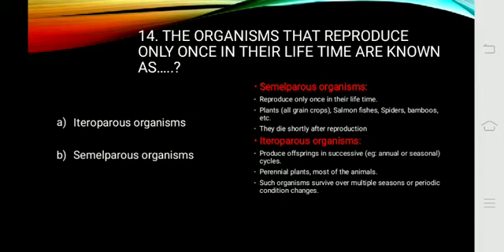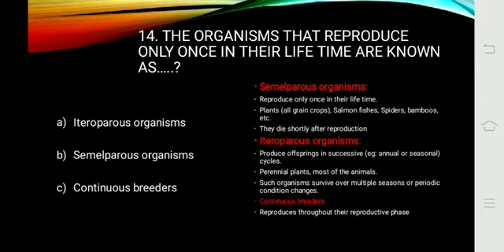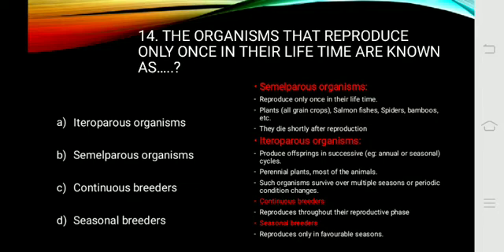And what about the third option? Continuous breeders. And you know about the continuous breeders. Continuous breeders are the organisms that reproduce throughout their reproductive phase. And seasonal breeders are capable of reproducing only during the favorable seasons. So the answer is semelparous organisms.